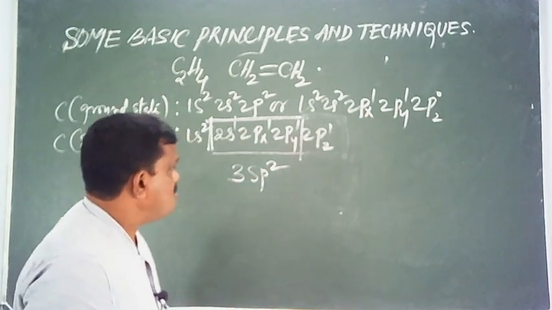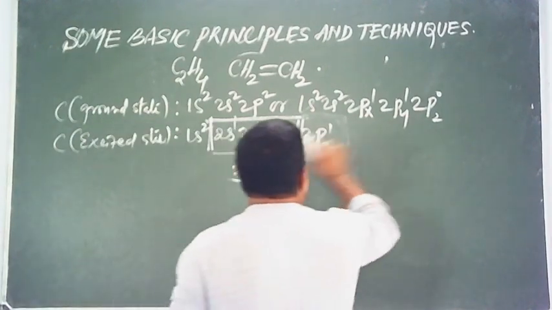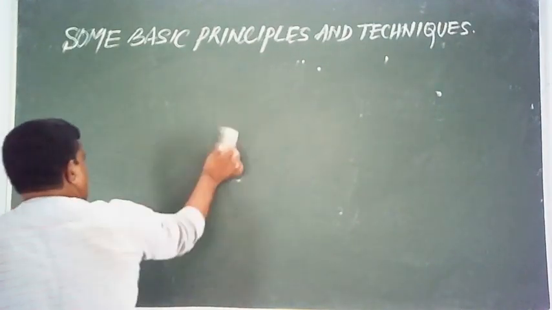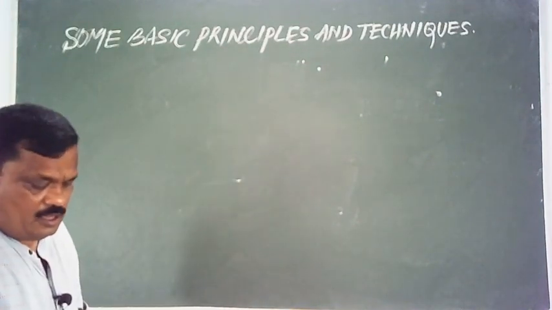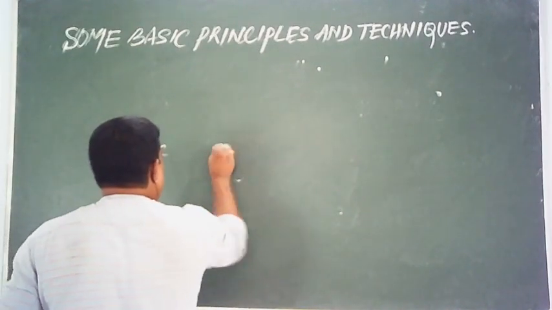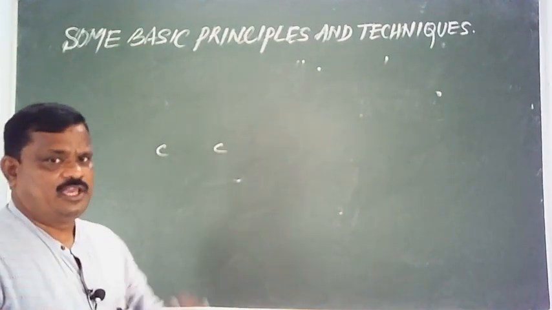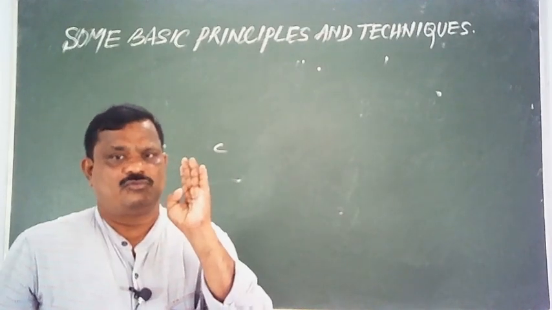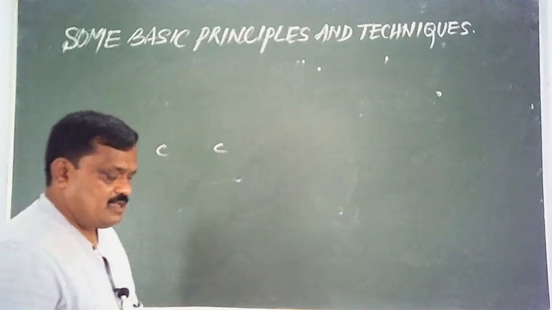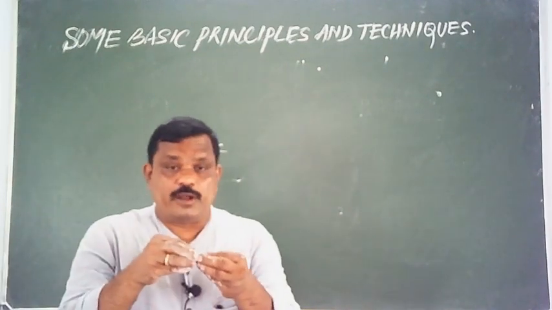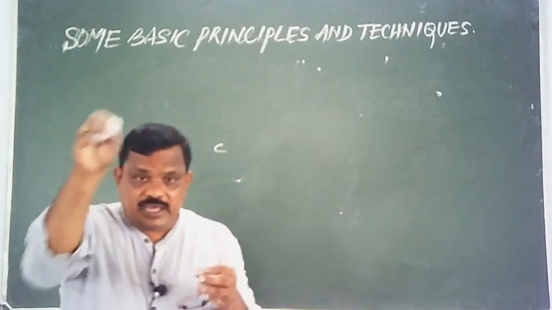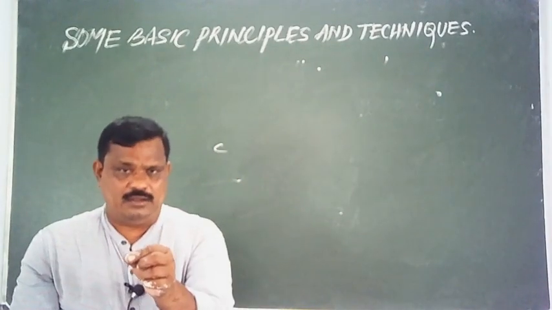Let me draw the orbital diagram of ethene. There are two carbon atoms. Each carbon contains 3 sp2 hybrid orbitals, and these are directed towards the three corners of an equilateral triangle.